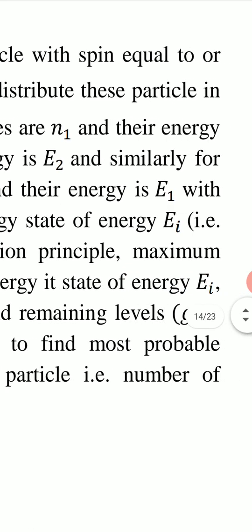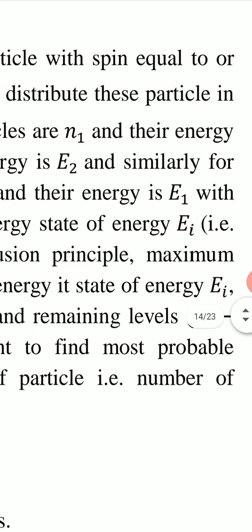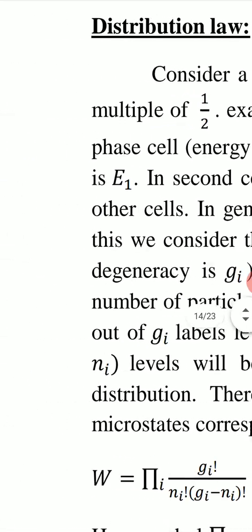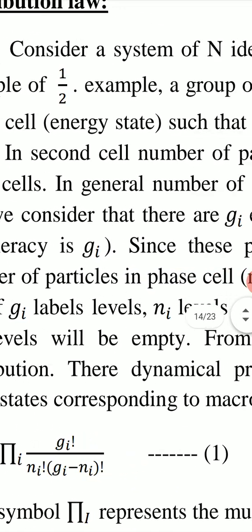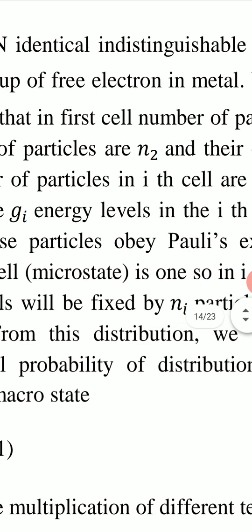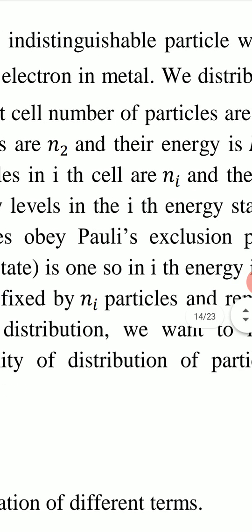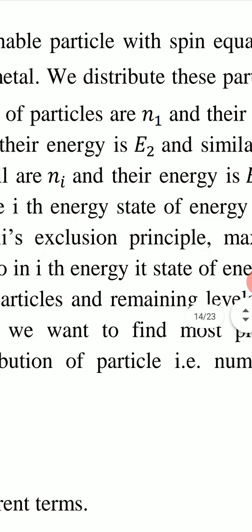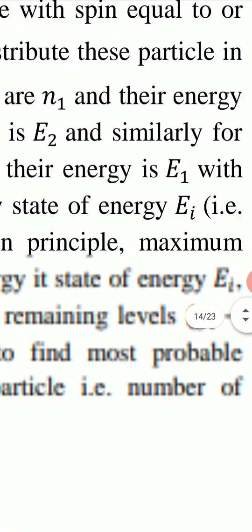We distribute these capital N particles in phase cells in energy states such that in first cell number of particles are N1 and their energy is E1.